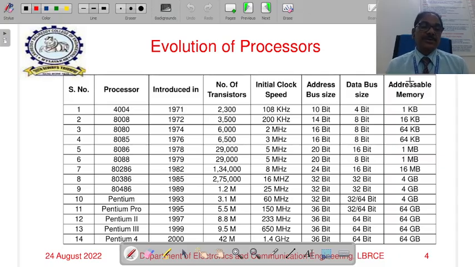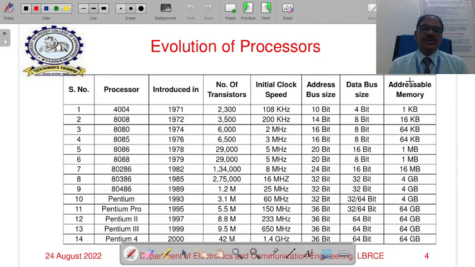Compared to the 286, the difference with the 386 is that the cache memory concept is introduced in the 80386, whereas there is no cache memory concept in the 80286. So external cache memory can be connected with the 386 processor. Between the processor and RAM, fast SRAM is used as the cache memory to improve the performance of the processor, that is the 80386.